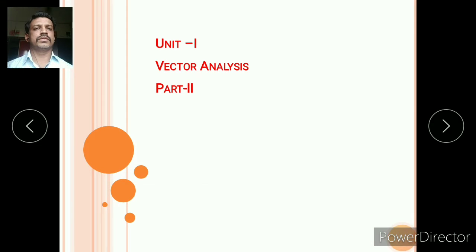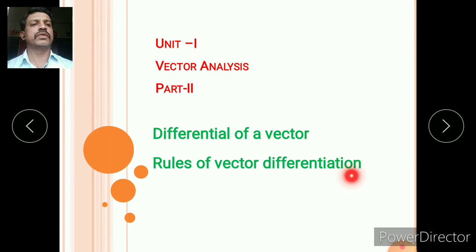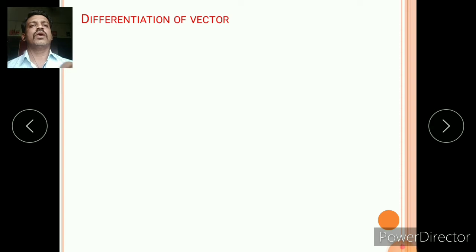Hello friends, now we start the second part of unit first, vector analysis. In this part, first we see the differential of a vector, rules of vector differentiation. Now first we start with differentiation of vector.